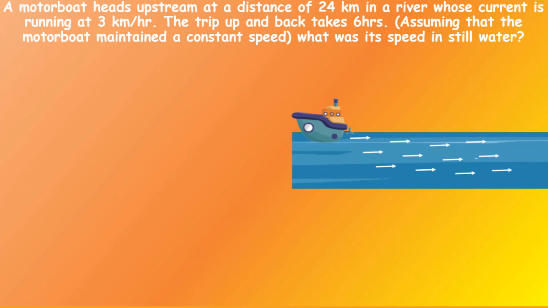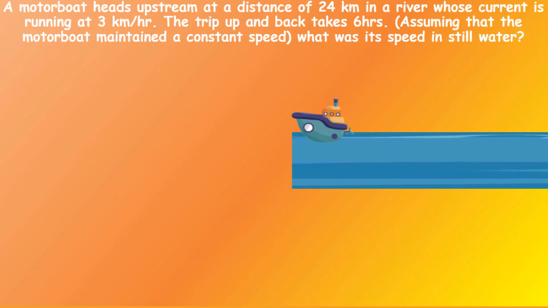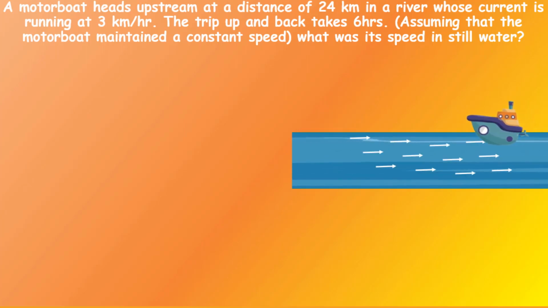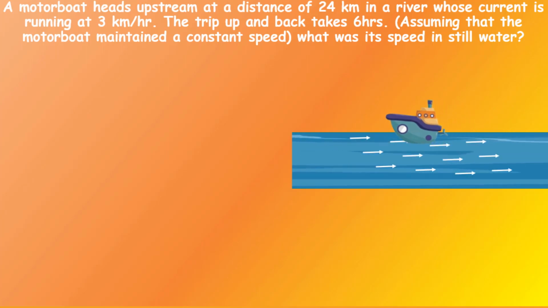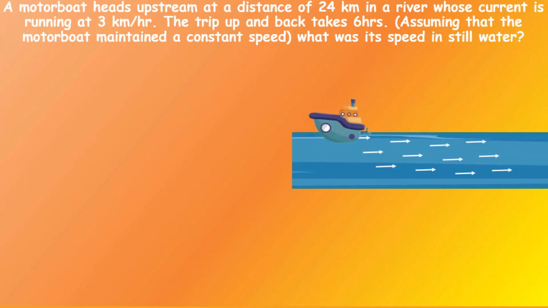Tell me, to what extent will the speed of the boat be reduced when it is traveling in the opposite direction? Yes, the decrease in the speed of the boat will be equal to the speed of the water flow. Now, what is the speed of the water flow given in the problem? It is 3 km per hour. So the speed of the boat will be reduced by 3 km per hour when it is traveling in the opposite direction of the river flow.